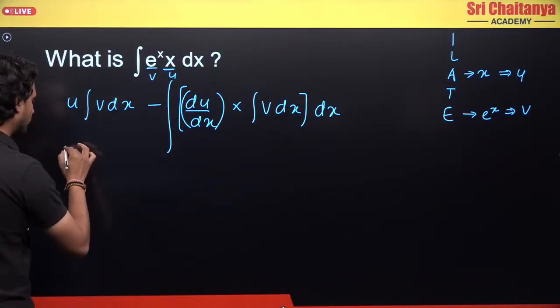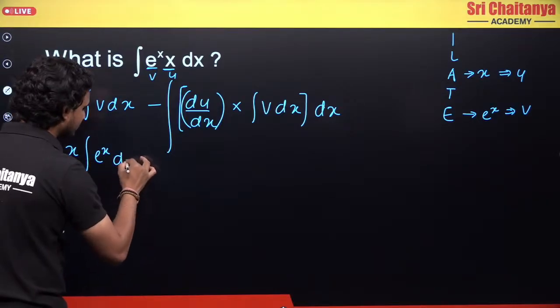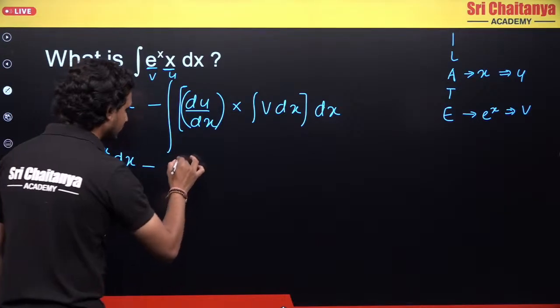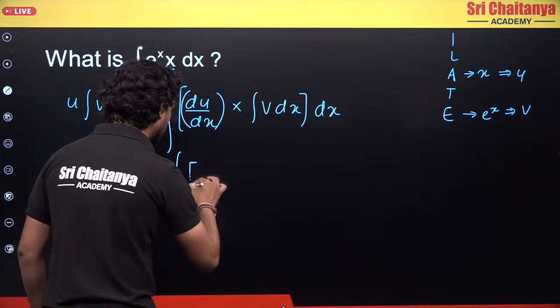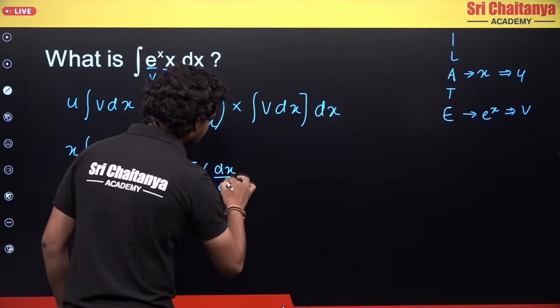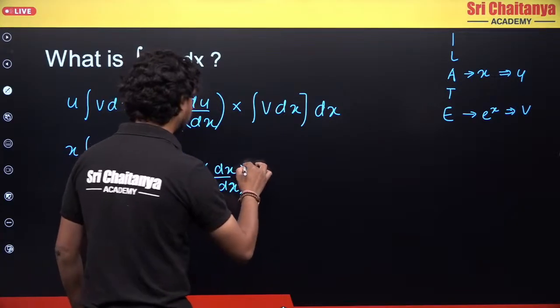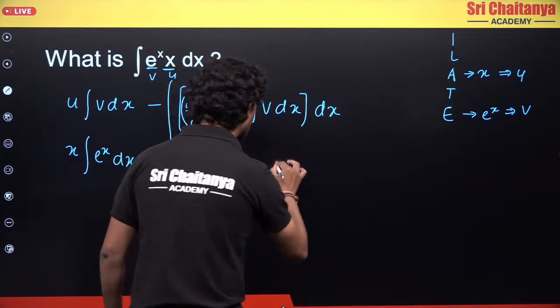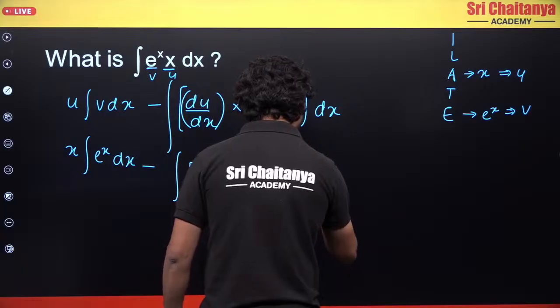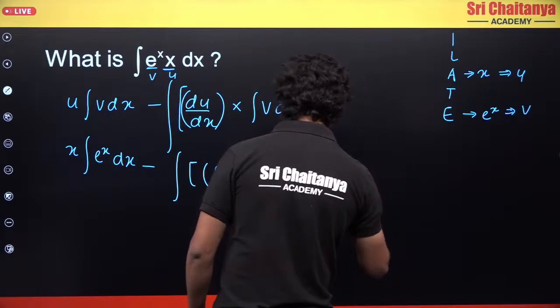I'll have x integration e power x dx minus, what do I have? d x by dx, integration e power x dx, into dx.